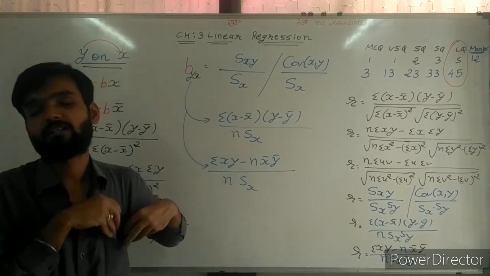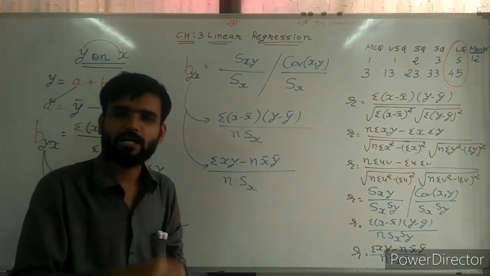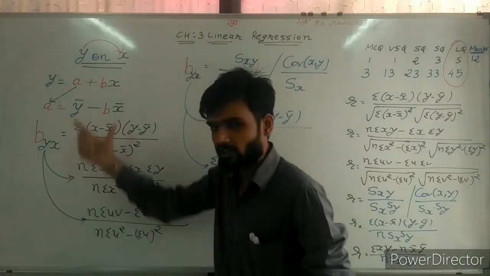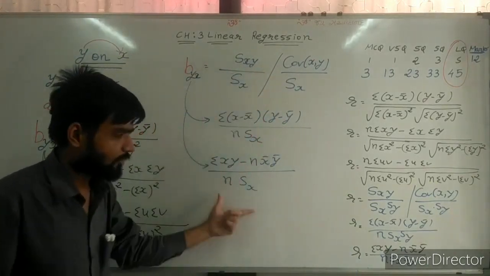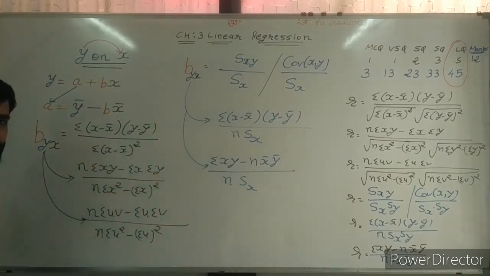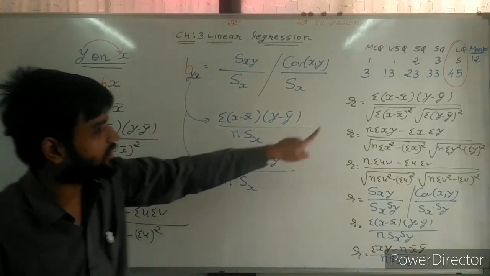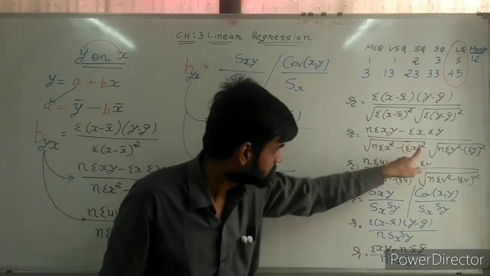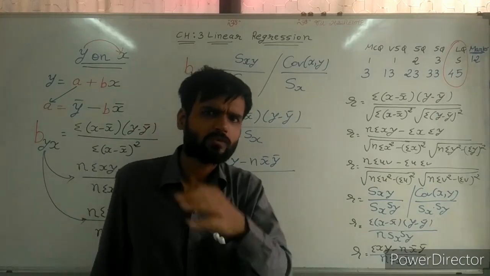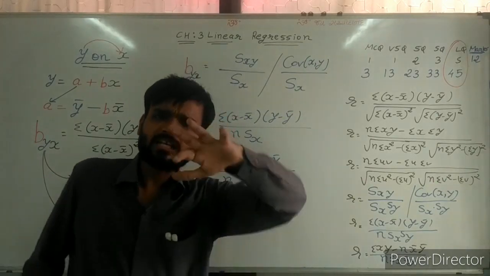But now I want to clear one important thing. Difference between these three formulas and those three formulas. Here in these three formulas, we are not writing root sign. It means we are making square of it.